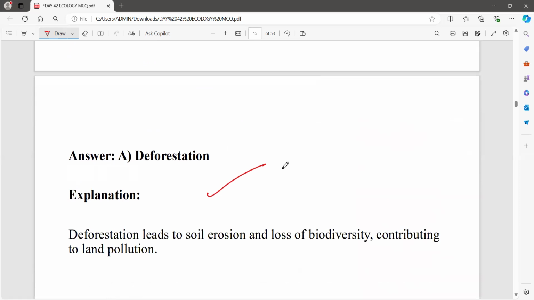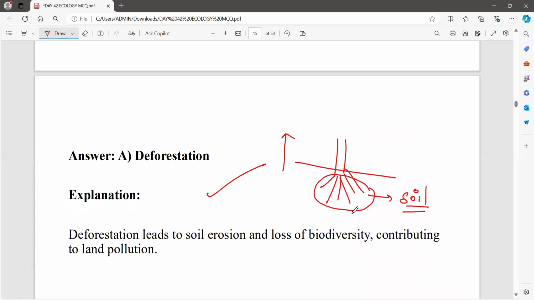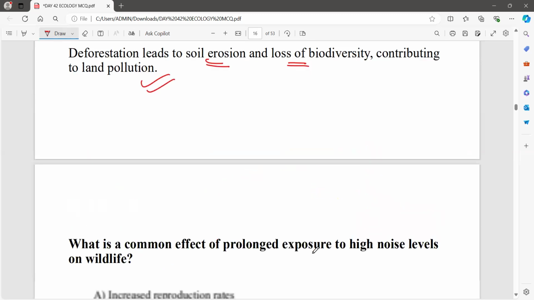See, when we remove a large number of trees, there is a structure called roots, and these roots hold the soil tightly. But when we remove the trees, the soil becomes loose and is easily eroded. Loss of biodiversity will also occur, and this is what causes land pollution. So this will be the major cause.